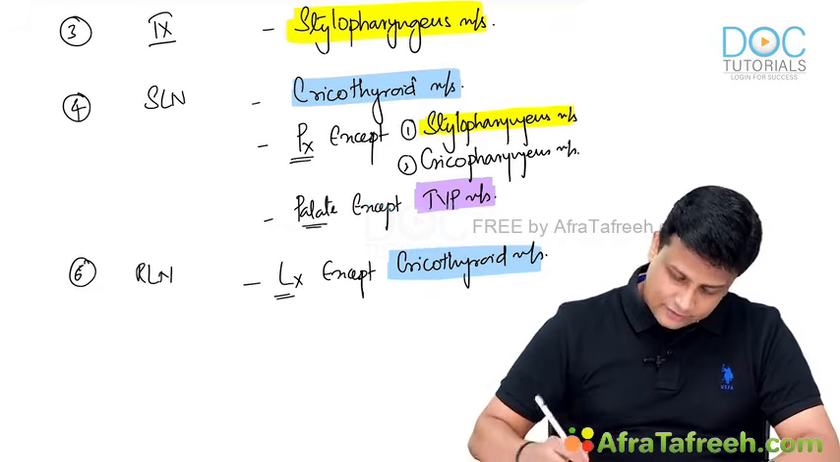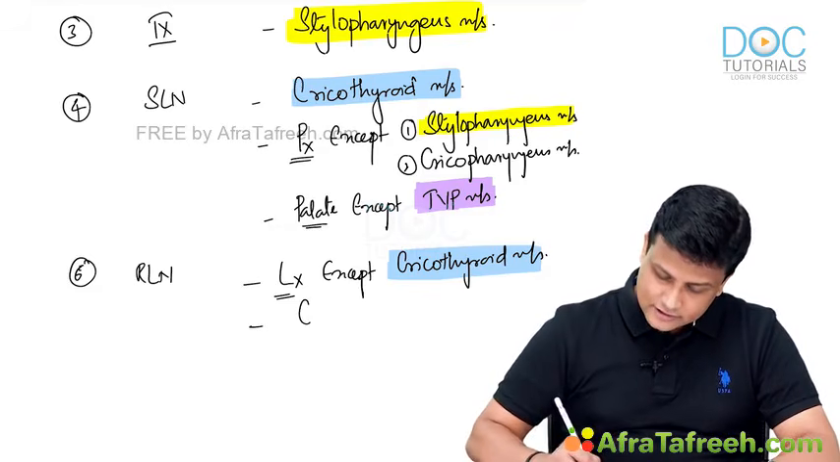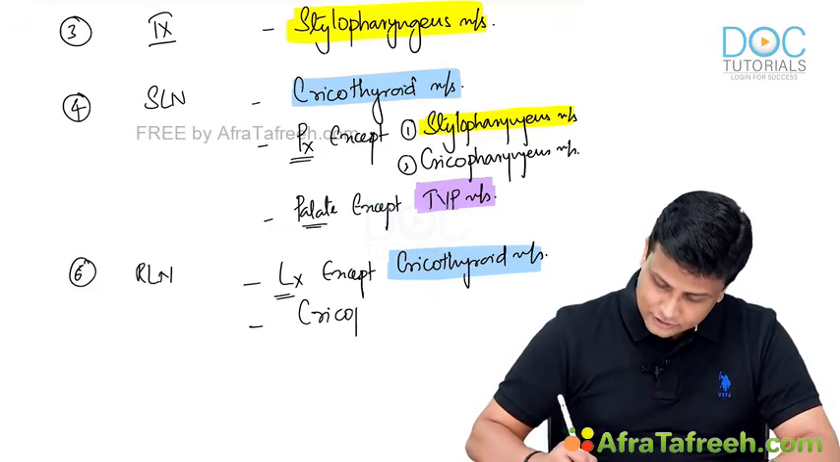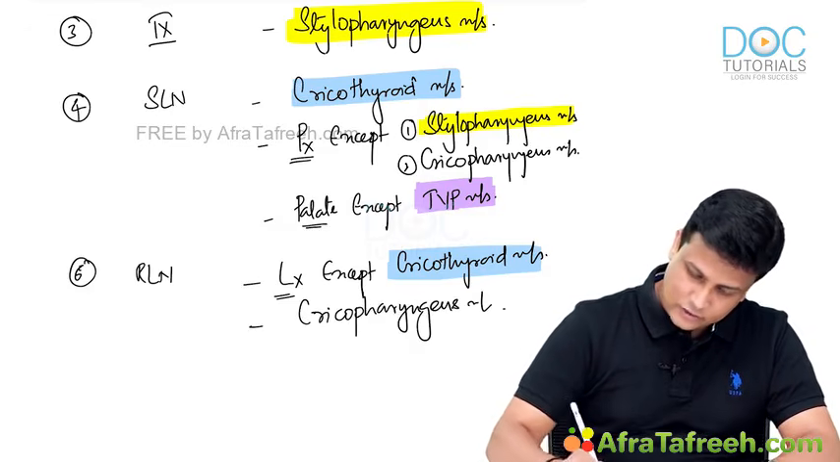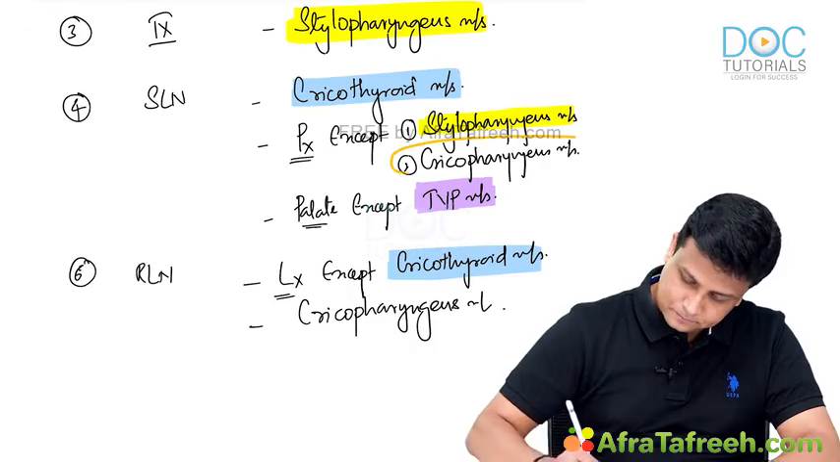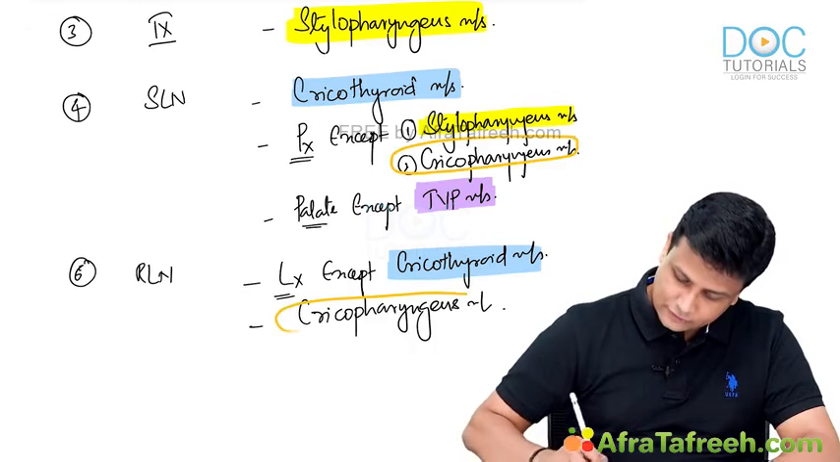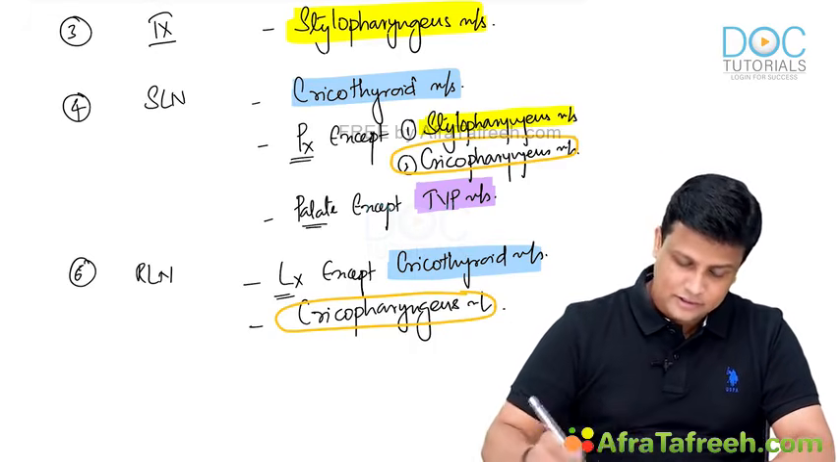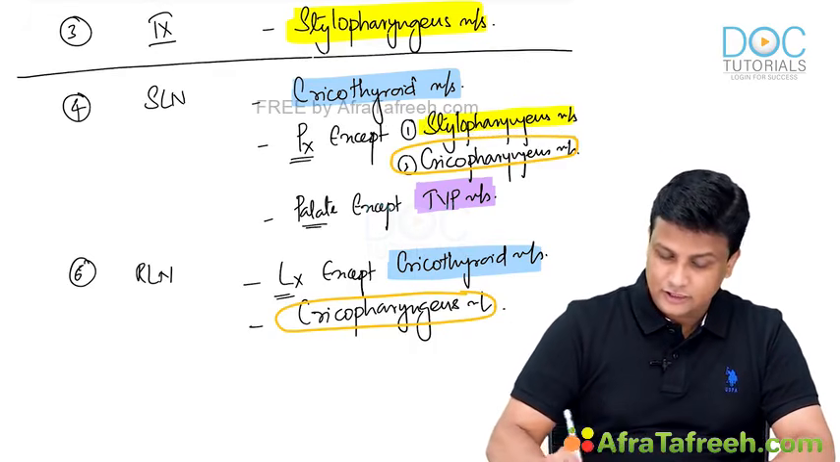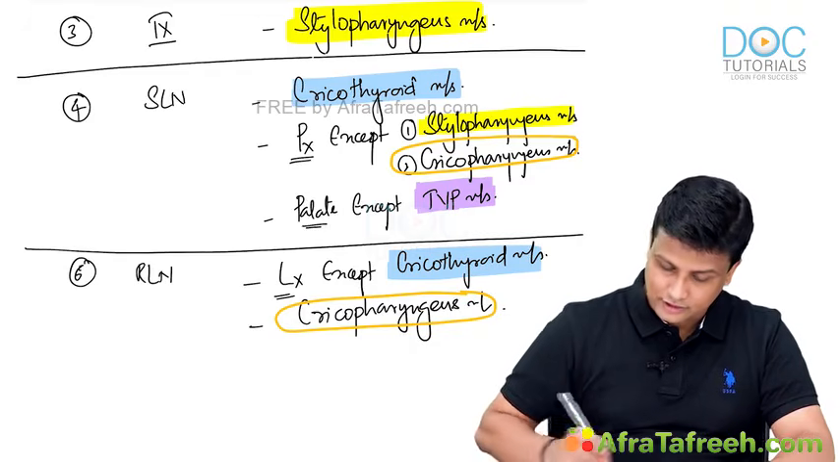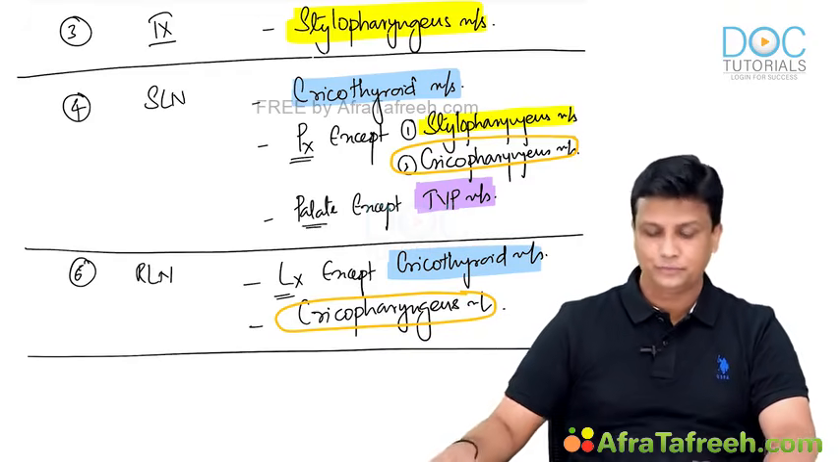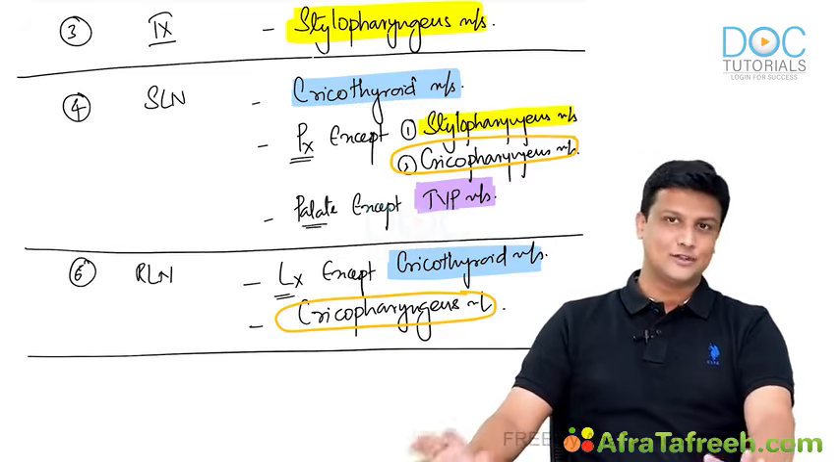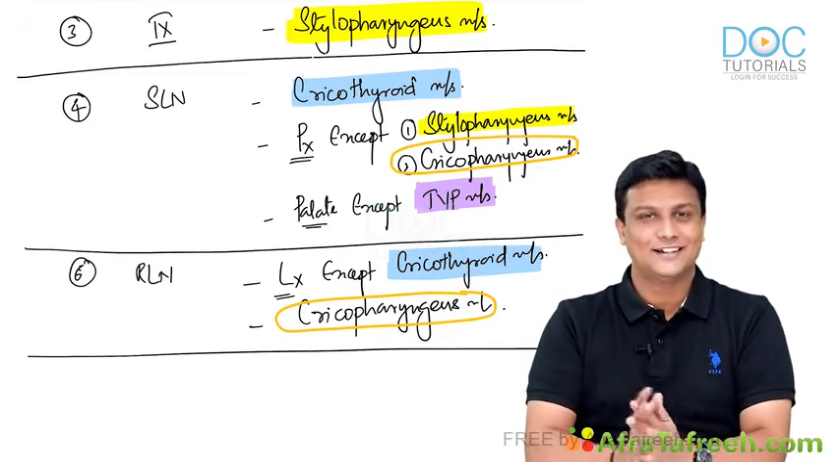Not only this one, we can even include one more muscle over here, that is the cricopharyngeus muscle, which I have written over here. So the cricopharyngeus muscle is also supplied by the recurrent laryngeal nerve. So these are all the muscles which are derived from the third arch, the fourth arch and the sixth arch.